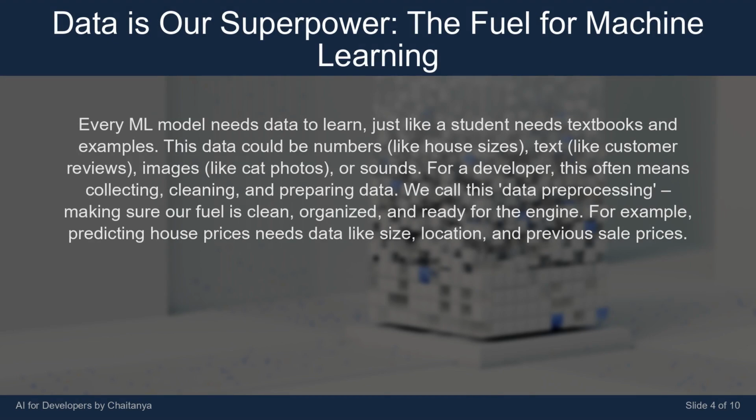Every ML model needs data to learn, just like a student needs textbooks and examples. This data could be numbers, like house sizes, text, like customer reviews, images, like cat photos, or sounds. For a developer, this often means collecting, cleaning, and preparing data. We call this data pre-processing, making sure our fuel is clean, organized, and ready for the engine. For example, predicting house prices needs data like size, location, and previous sale prices.